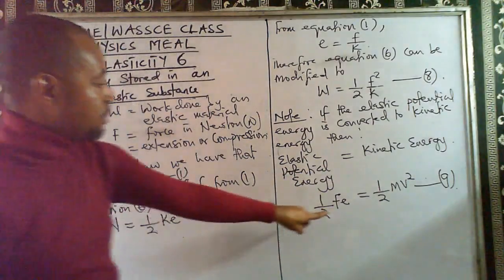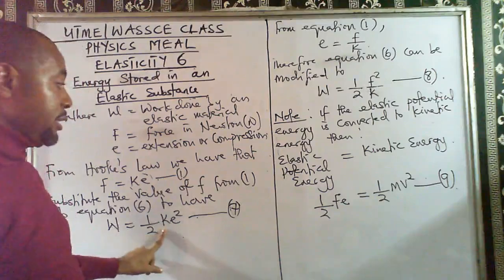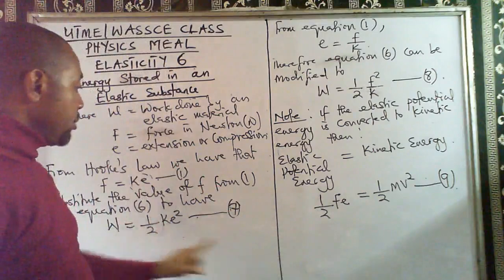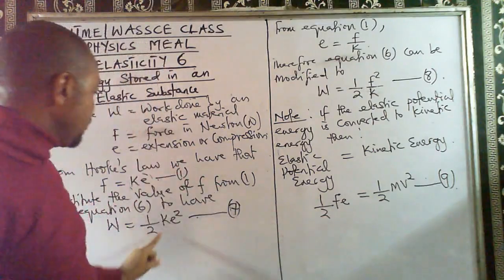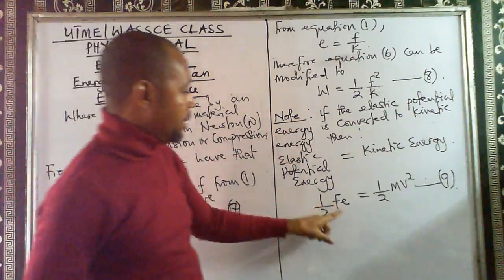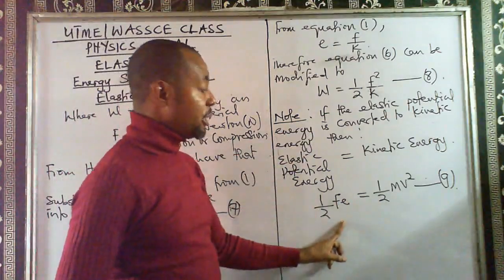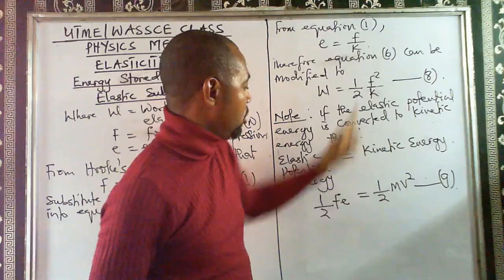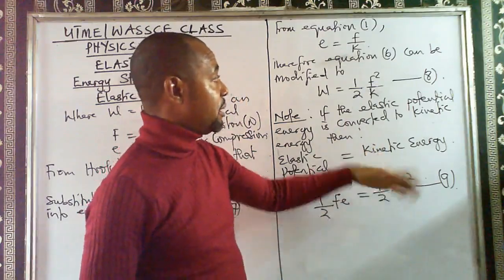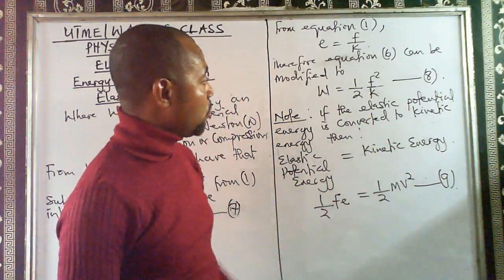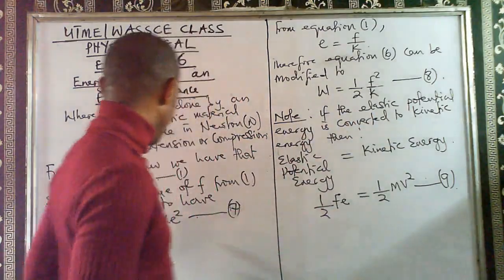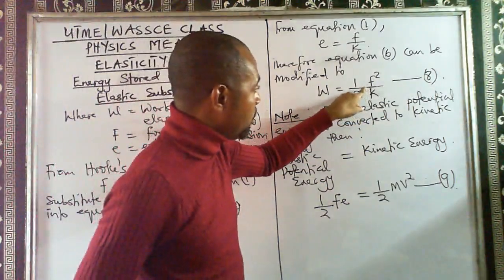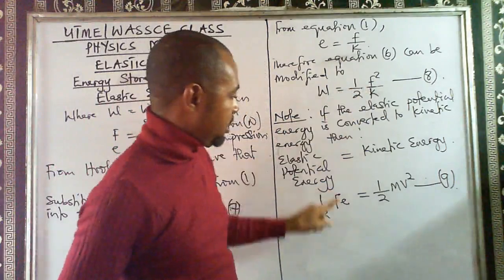Remember that this elastic potential energy is still the same thing as this. So in place of half Fe, I can still replace what? Half Ke squared. I can still replace this, which is the elastic potential energy or the work done by an elastic material, using this equation. So I don't want to be repeating so that we'll have multiple equations. Just note that since this is equal to this, because they are all work done by an elastic material, it's still true that this is equal to this.